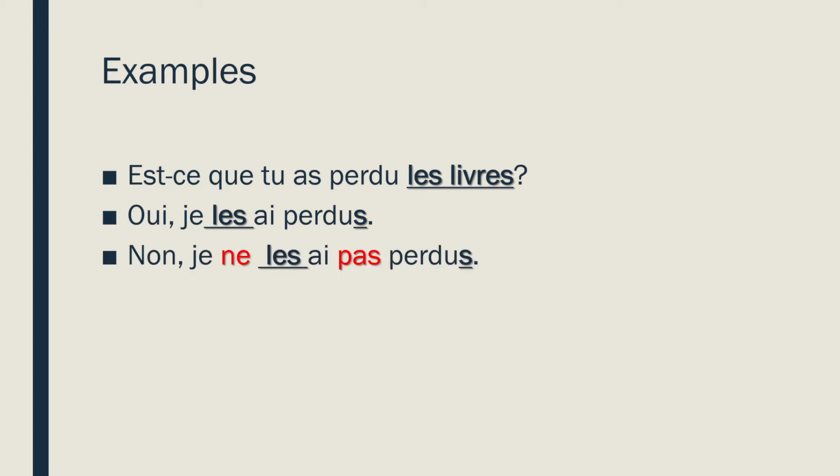Now, to negate this all, you leave the je and les together and you put the ne pas around them together. But the past participle doesn't get inside the hug. It has to hang out on the outside by itself. Non, je ne les ai pas perdus.